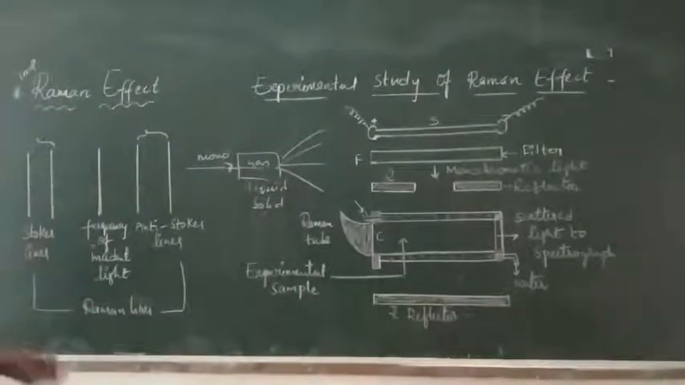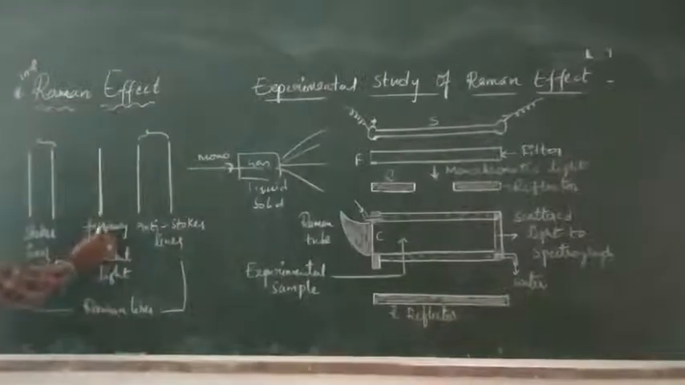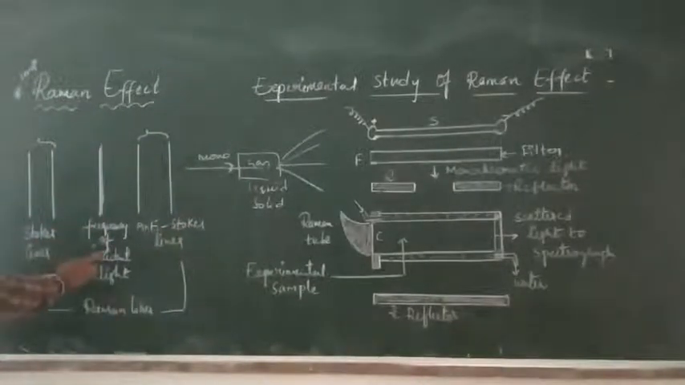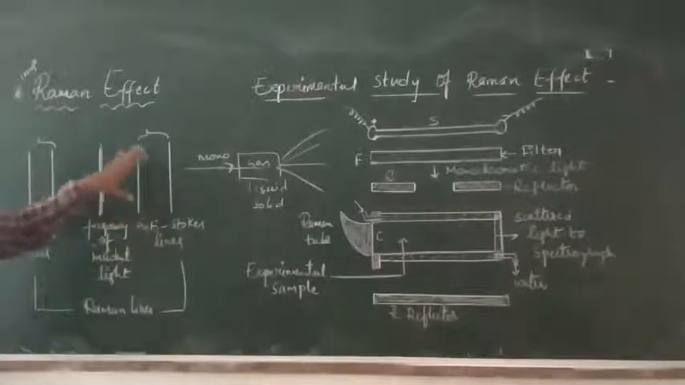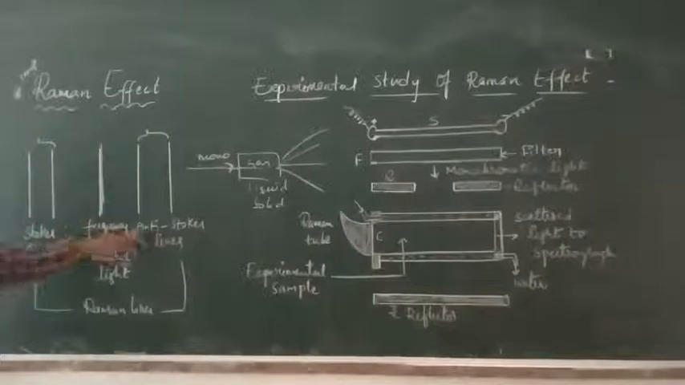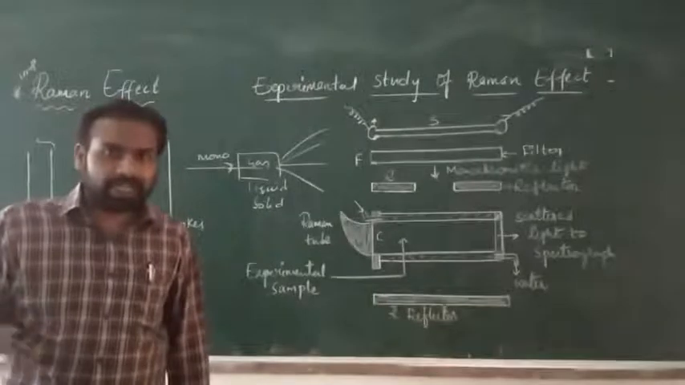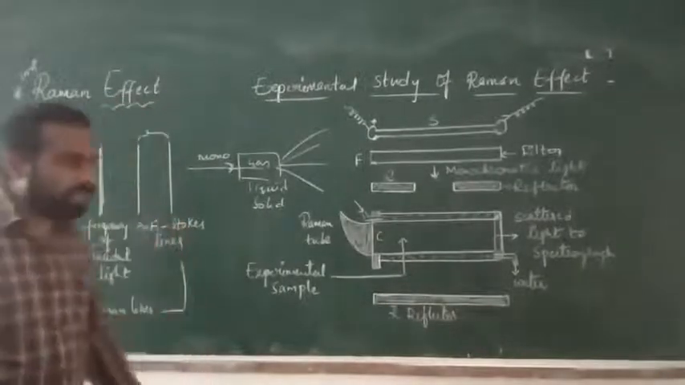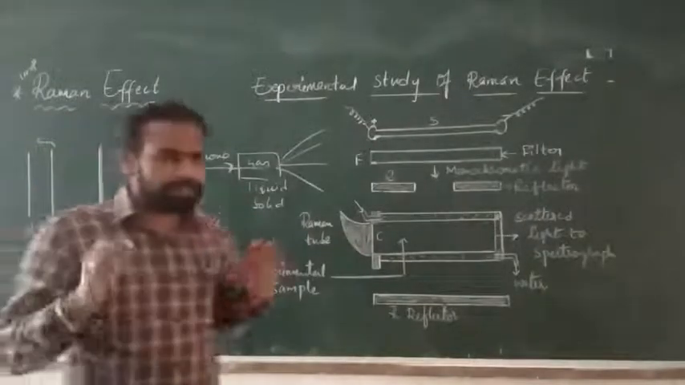This effect was discovered in 1928. In addition to the incident frequency of light, we are getting two extra lines. The frequencies greater than the incident frequency are anti-Stokes lines, and the frequencies smaller than the incident light are Stokes lines. So, it is a simple phenomenon.